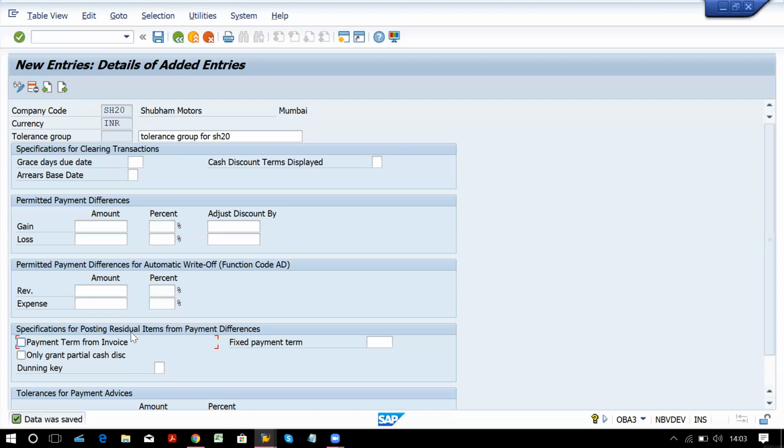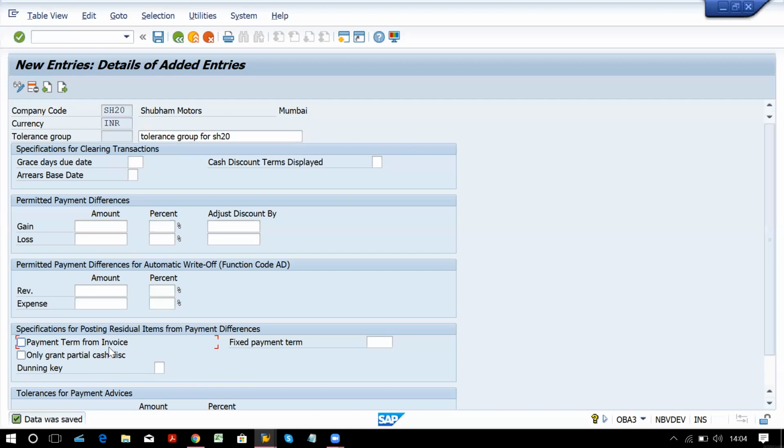Now say for example we have sold goods worth rupees 1 lakh, and 20,000 worth of goods are lost in transit, so we should receive 80,000. But amongst that 80,000 also they are paying partially, that is only 50,000 we have received. In that case, if you want to allocate this limit, you can allow.